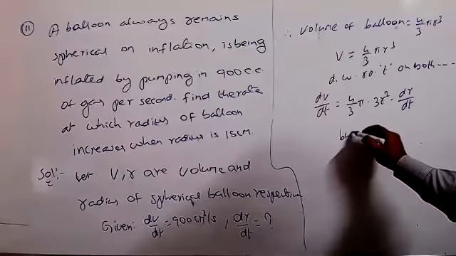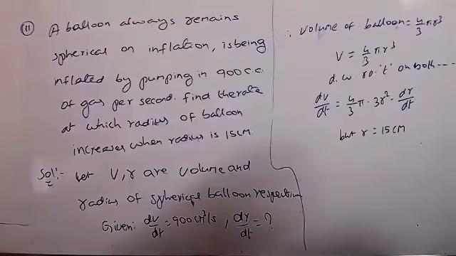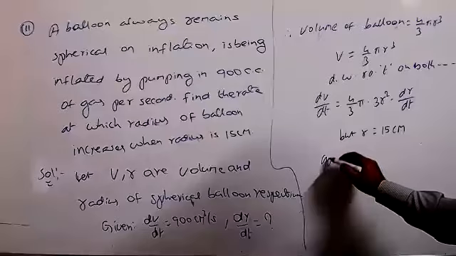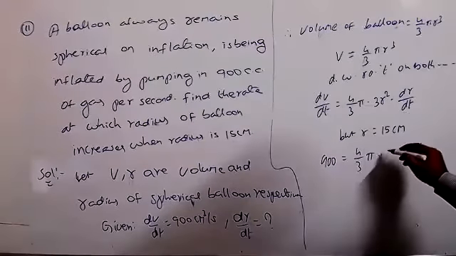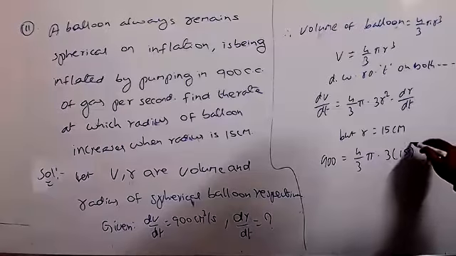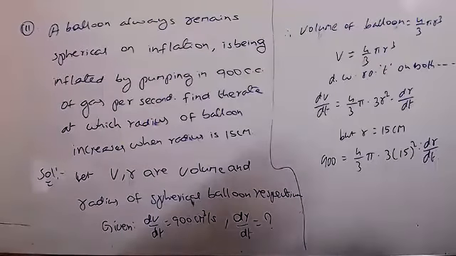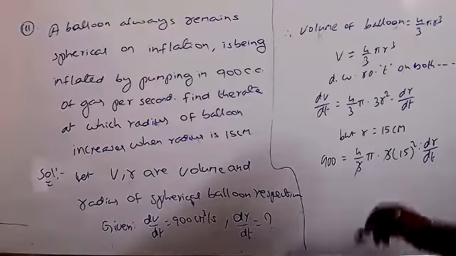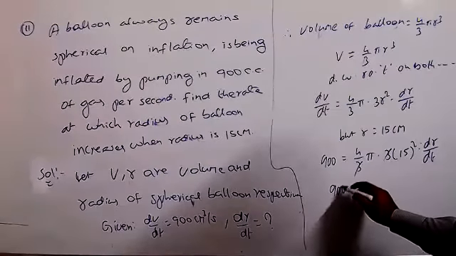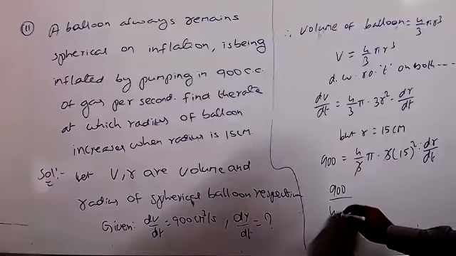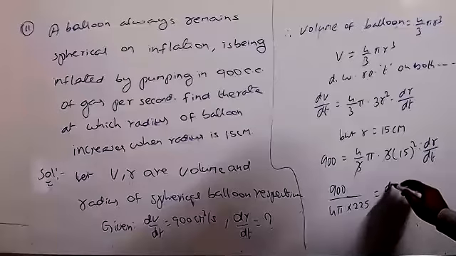Now r equals 15 centimeters as given, so substitute. dv by dt equals 900, which equals 4 by 3 pi into 3 into 15 squared into dr by dt. Here the 3 cancels. Writing the remaining values on this side, it is 900 by 4 pi into 15 squared, where 15 squared is 225, equals dr by dt.